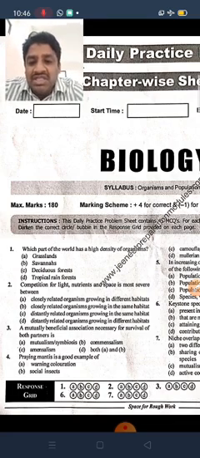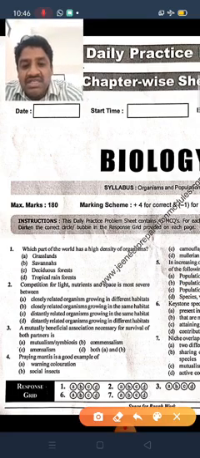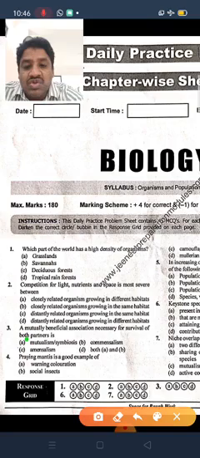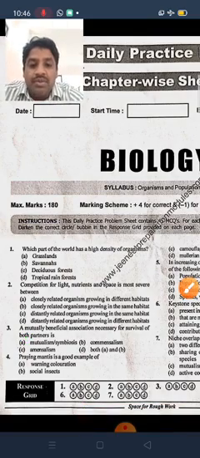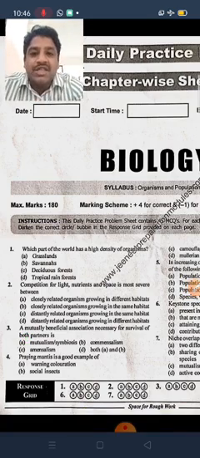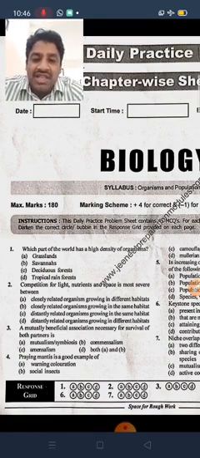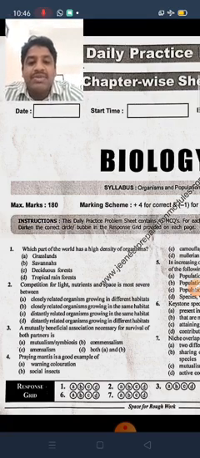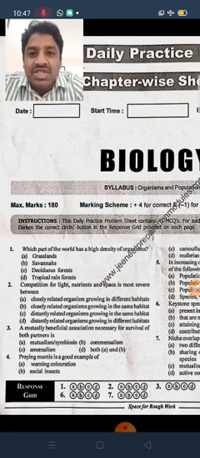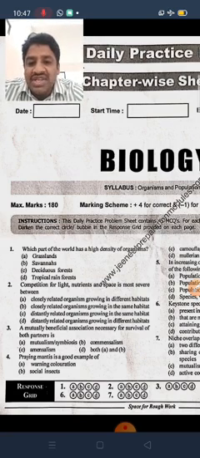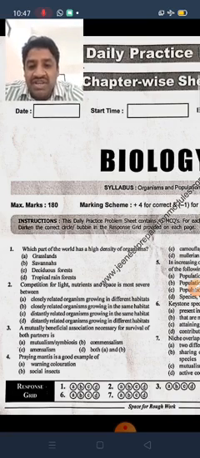So that's why option A is the correct answer. Next, B, commensalism means the interaction between two organisms where one organism is benefited and the other is neither benefited nor harmed. Amensalism means interaction between two organisms where one organism is harmed, that means detrimental, and the other is unaffected. So option A is correct, both get benefited.